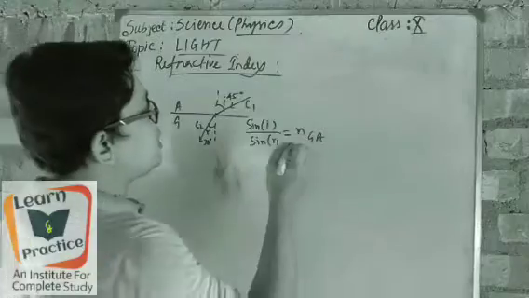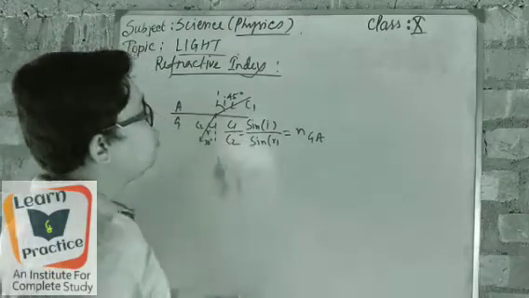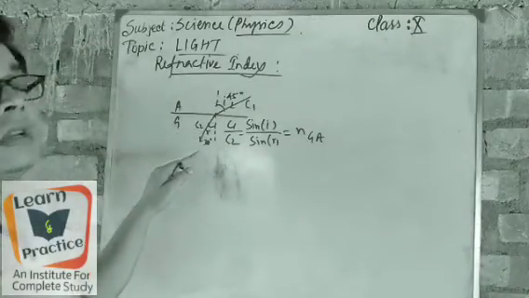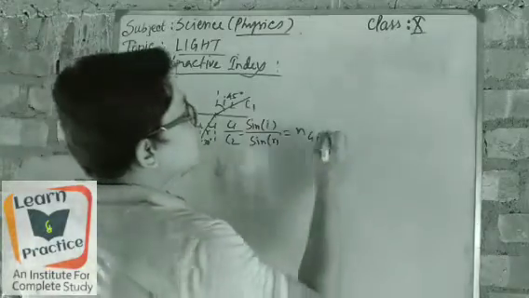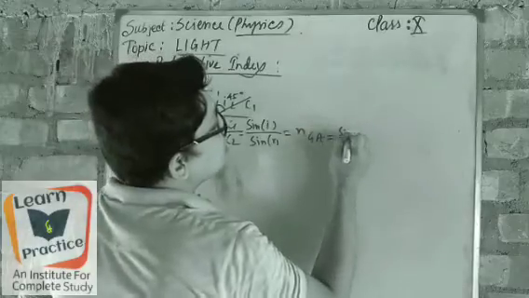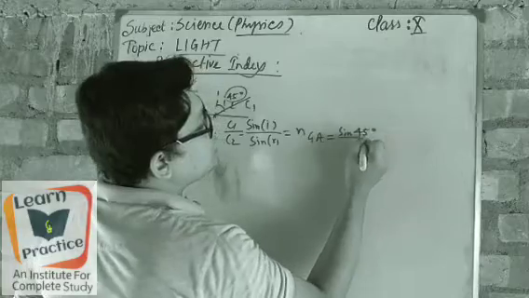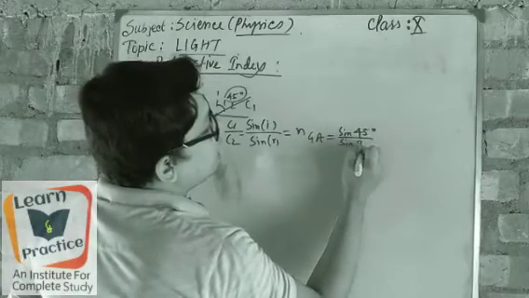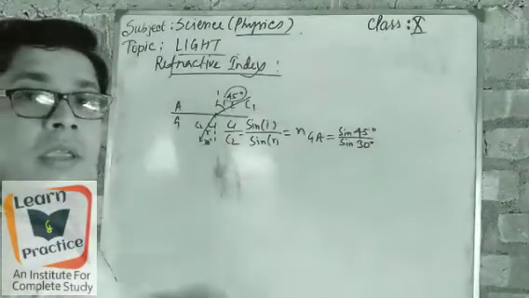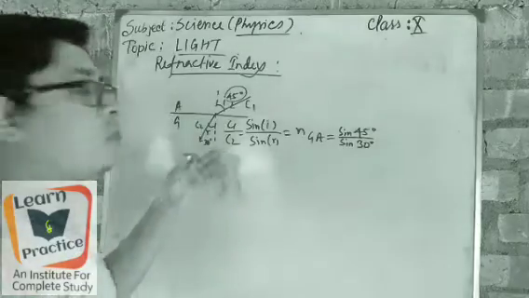So automatically we can say that sine I corresponds to C1 and sine R corresponds to C2. So C1 by C2 is the ratio of the speeds of light in the mediums it is passing through. From here we can also generate the other thing: sine I, what is the angle I have taken? 45 degree. So sine 45 degree is the I, and sine 30 degree is the R. Okay, so this is done for this entire part of the figure. Now let's go for the other figure.